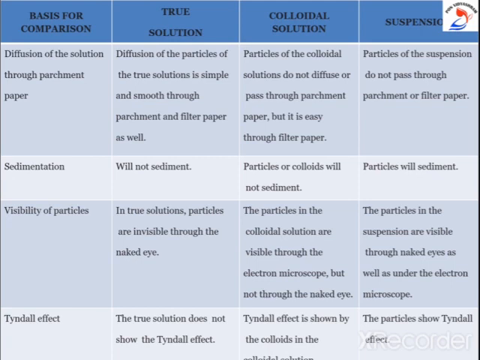Next category is diffusion. When the given solution is passed through parchment paper or filter paper, in true solution all the particles and the solvent pass through the filter paper or parchment paper. They can easily, smoothly come through. In colloidal solution, particles do not diffuse or pass through the parchment paper, but they pass easily through the filter paper.